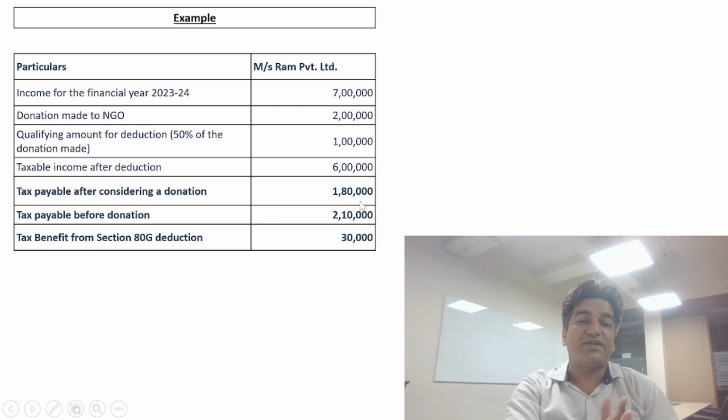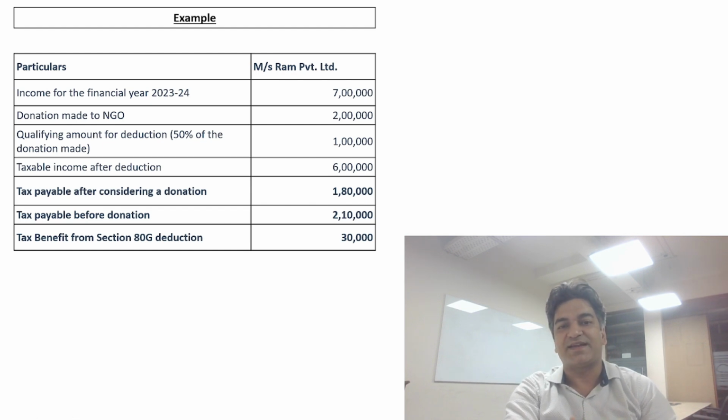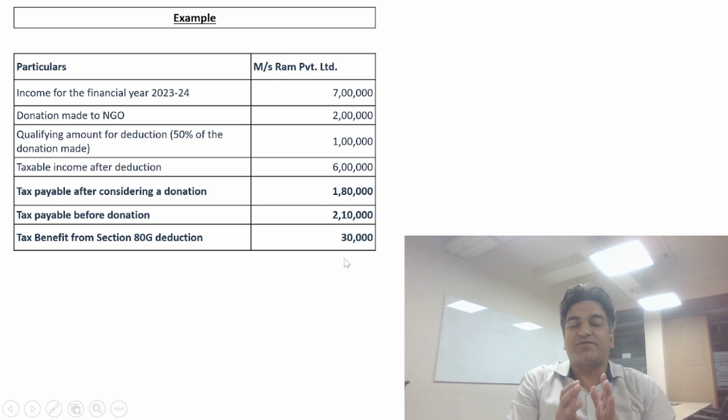Had there been no donation made, the tax would have been computed on 7 lakh rupees. That is 7 lakh into 30%, which is 2 lakh 10,000 rupees. So tax benefit from 80G deduction is 2 lakh 10,000 minus 1 lakh 80,000, that is 30,000 rupees. So 30,000 rupees here in this example can be saved by claiming 80G donations made.